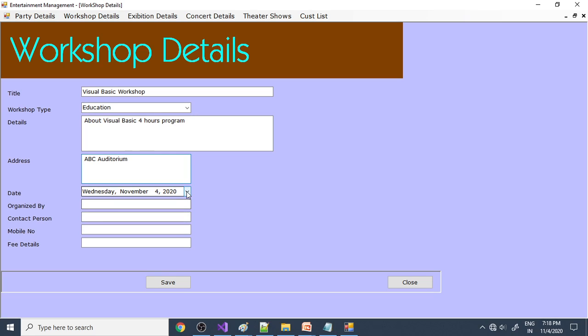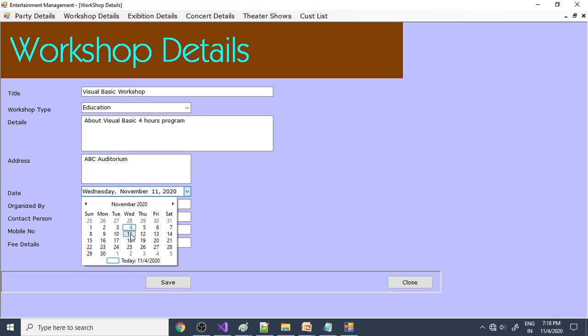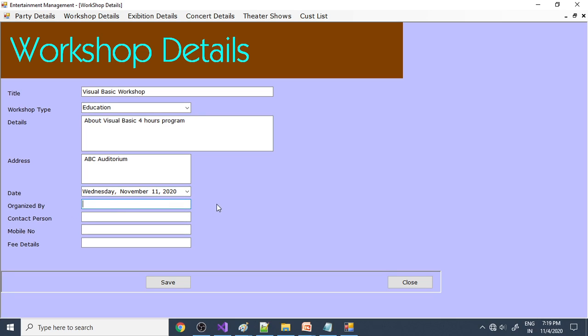Right, when is the date? Let's say this happens on the 11th, organized by the company. Contact person, some Ravi, and mobile number. If there is any fee detail, you can write the fee detail. If it is free, you can write free. Save. So now there is one workshop, and the details are entered here.